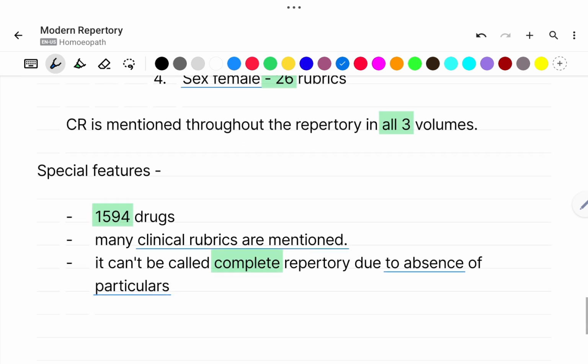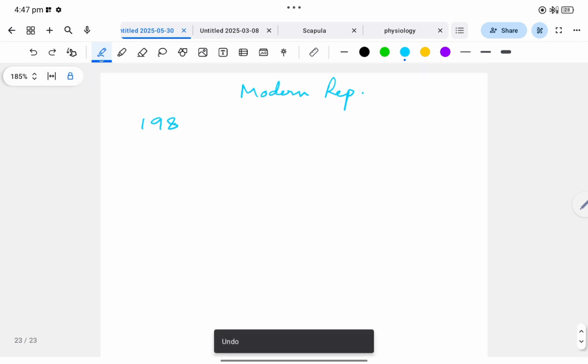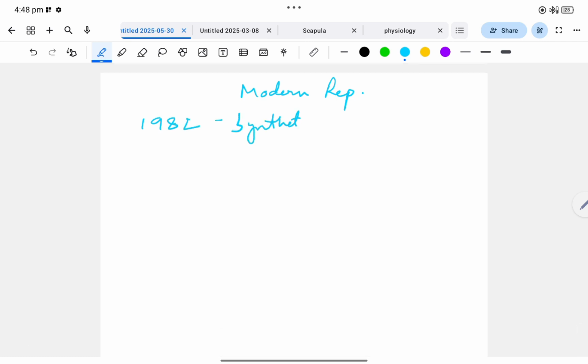Now we will revise what we have studied in short. So we will see modern repertory in short. Its era began in the year 1982 after the publication of Synthetic Repertory. Now we will see the important points of Synthetic Repertory.